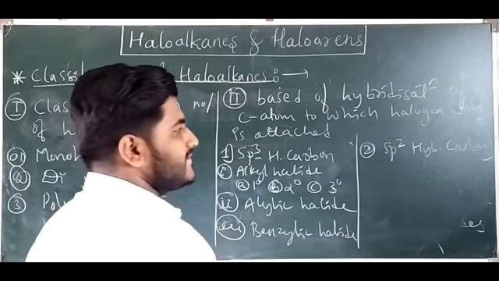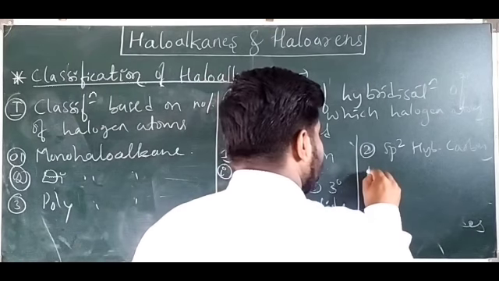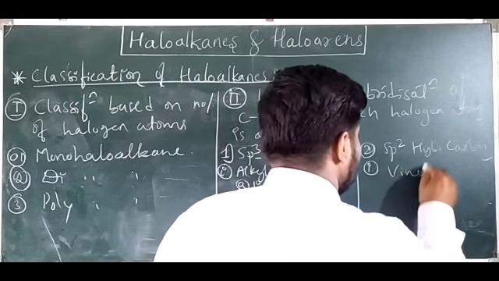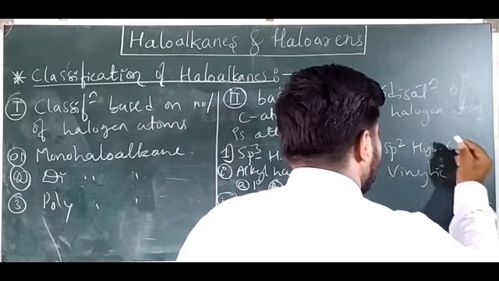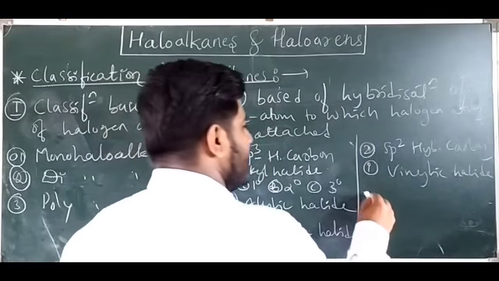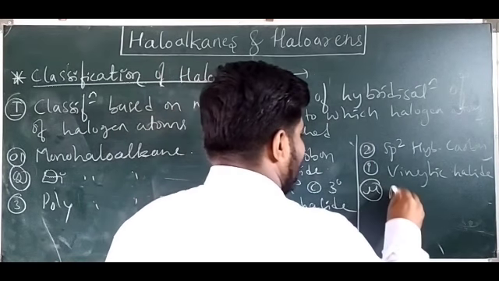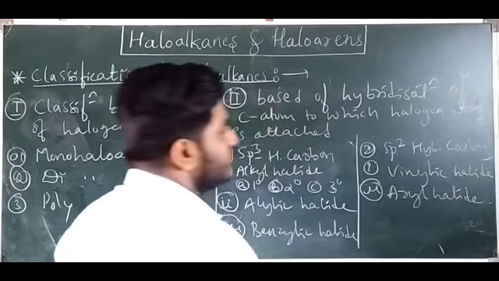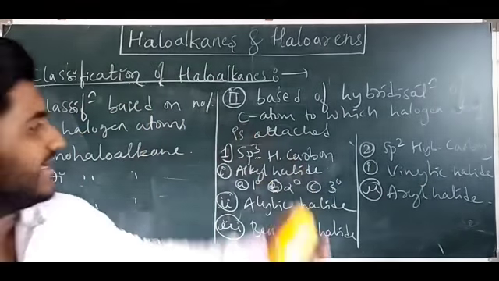In sp2 hybridized carbon, two we have studied. First one is vinylic halide, and second one is aryl halide. So this much we have studied with each example.